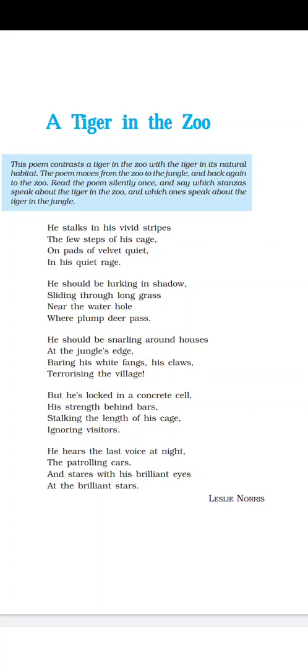That's why metaphor. Then next, enjambment. Enjambment is when the first line continues till the second line, and then you have one comma. That's why it is enjambment.